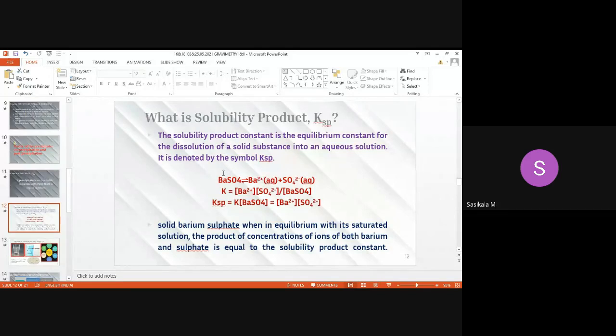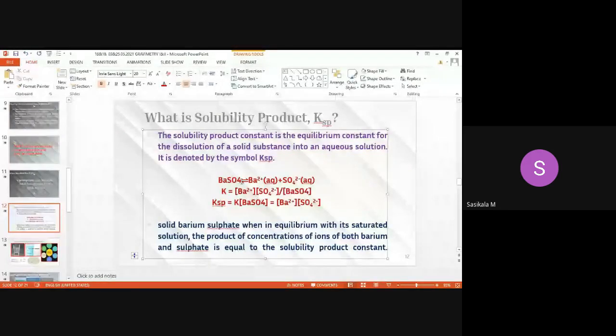Barium sulfate in solid form. Just wait, I'll put solid. This is in solid form since it is a precipitate. And barium and sulfate ions are in aqueous form. This is the soluble form of the precipitate. This is the precipitate form. Got it?